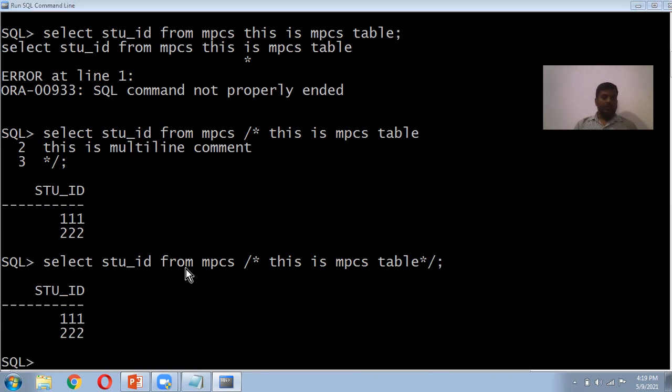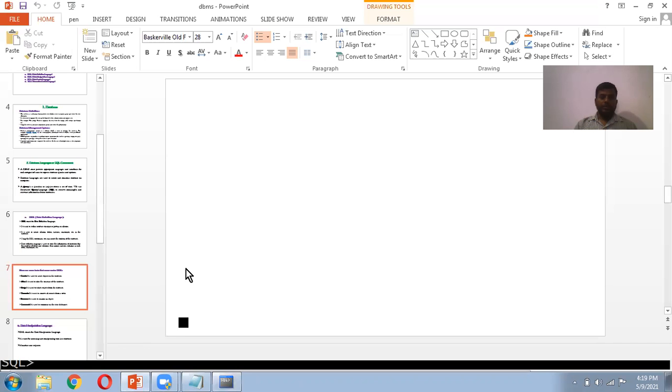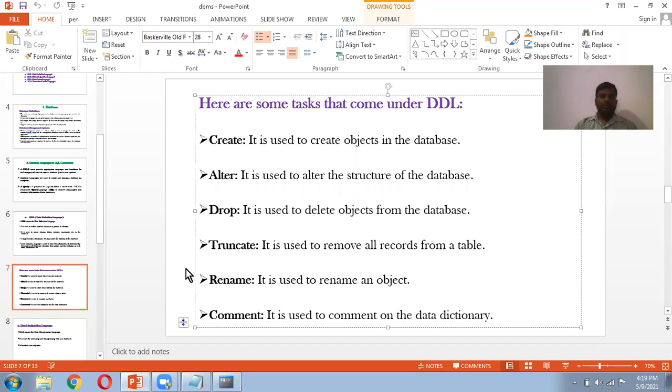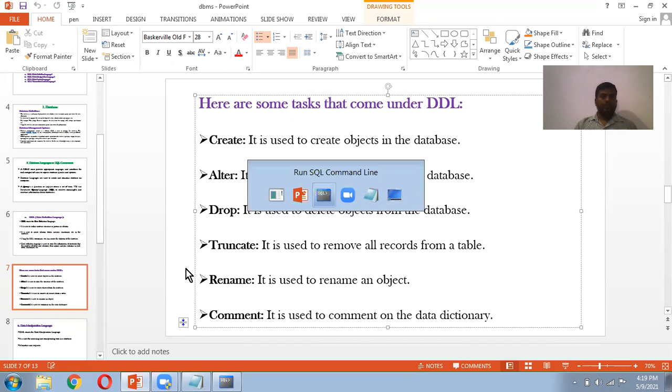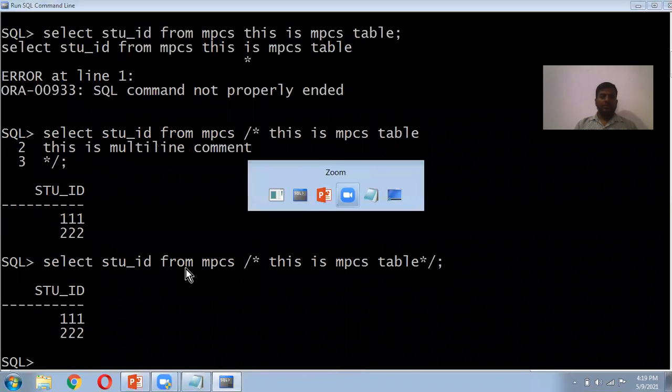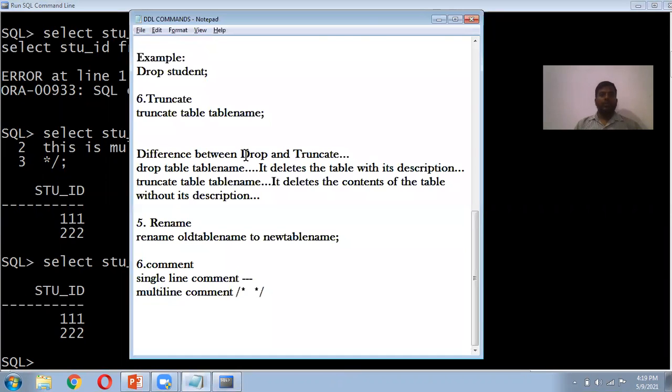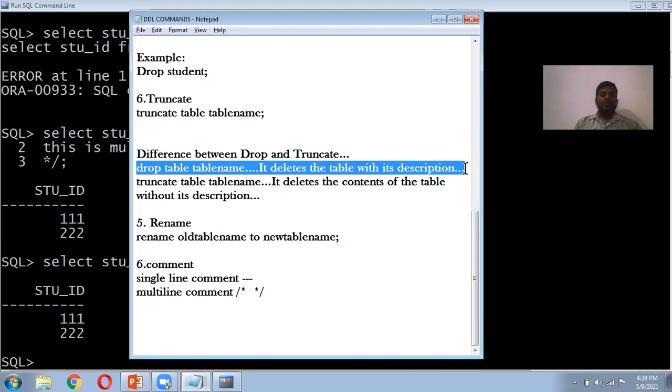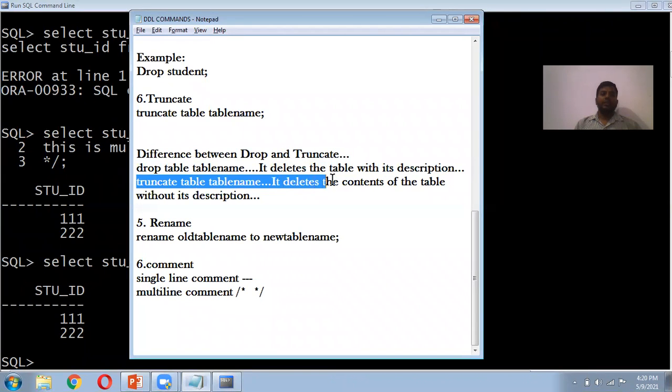We have seen the commands create and alter. Now we'll see drop and truncate. We'll see the difference first. What is the difference between drop and truncate? The drop command, drop table name, deletes the table with its description, and also deletes the contents. Whereas truncate table name deletes the contents of the table without its description.